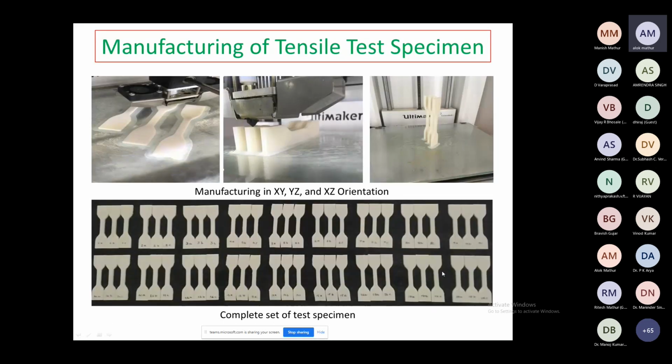In this case, you can see the manufacturing of the tensile test specimen in different directions, in the XY, YZ and XZ orientations. Here we have printed the complete set of test specimens. We have used the L13 orthogonal array, and then we used the design of experiment software. We designed these tables and studied the effect of process parameters on the tensile strength. Then we have the graph, and we use ANOVA for the percentage contribution and the optimum combination for maximizing the tensile strength.